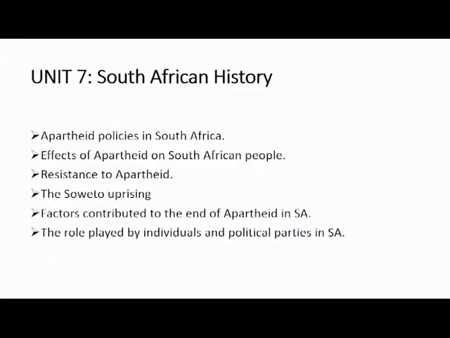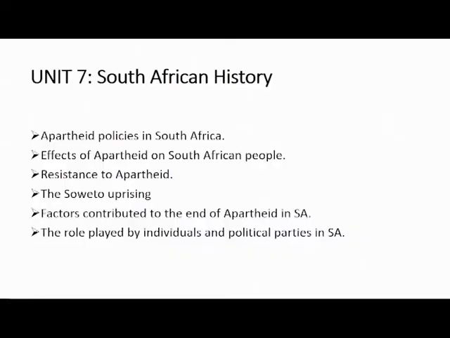The Soweto uprising itself is one of the resistance methods towards apartheid. You should know what the Soweto uprising is all about. What were the reasons for the Soweto uprising? And how did the Soweto uprising contribute to the end of apartheid in South Africa? Factors contributed to the end of apartheid, and as I've said, one of them is the Soweto uprising. How did it cause the end of apartheid in South Africa?